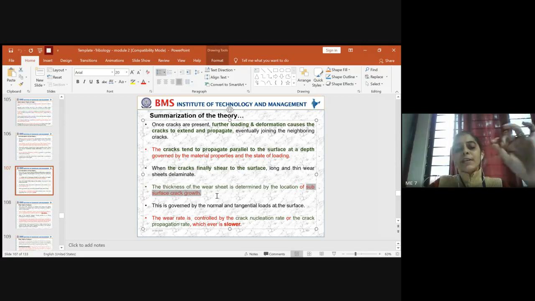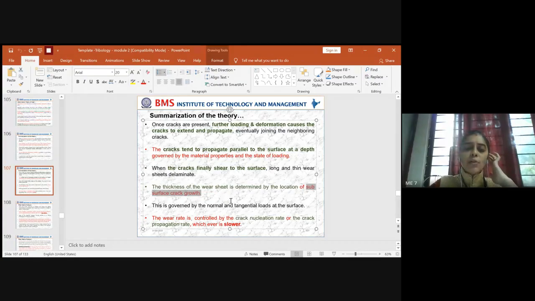From that surface, if you measure the final laminate which has come out, you will determine the thickness of the wear sheet. And you can analyze, for what type of load and what type of material, what thickness of wear sheet you are obtaining, and how we can enhance or reduce the wear sheet as per the requirement. So this all again comes into wear debris analysis related to the delaminates.